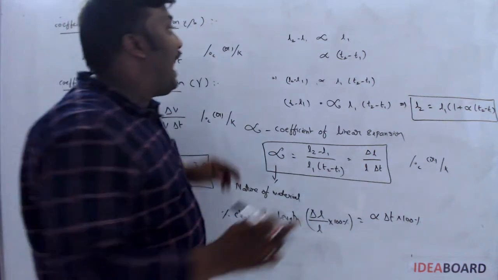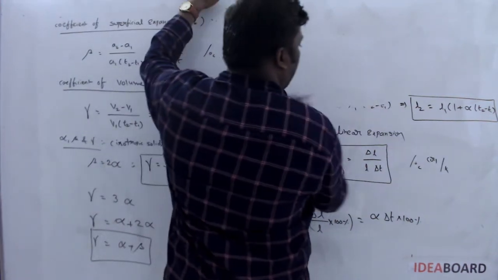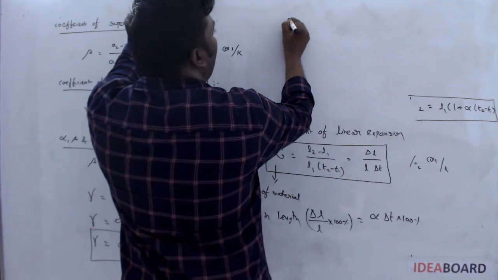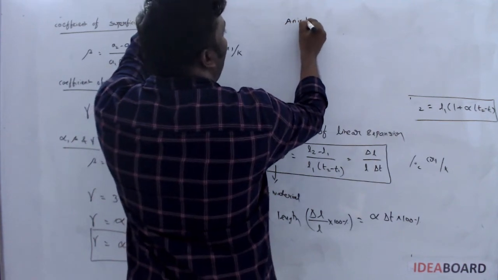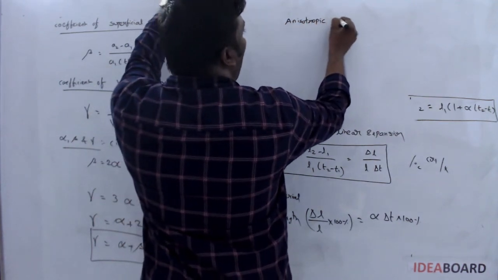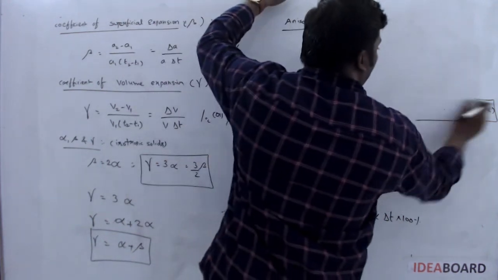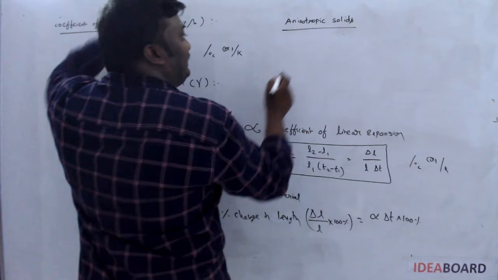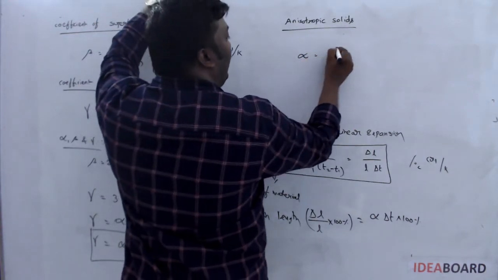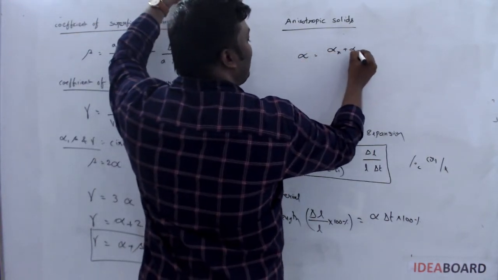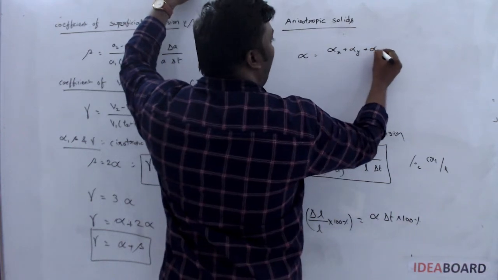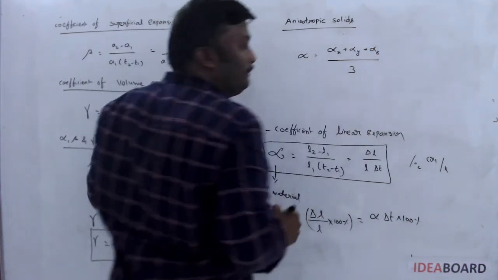Sir, if you consider the anisotropic solids, anisotropic solids means their expansion is different in different directions. Then the value of alpha is alpha x plus alpha y plus alpha z by 3.